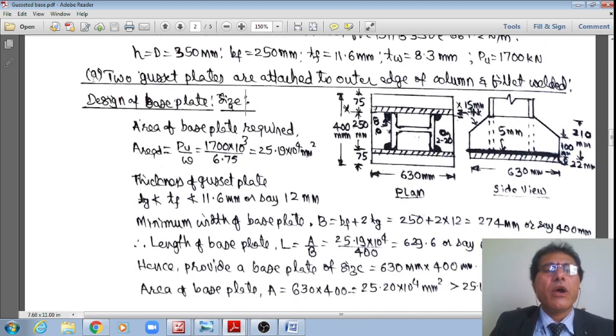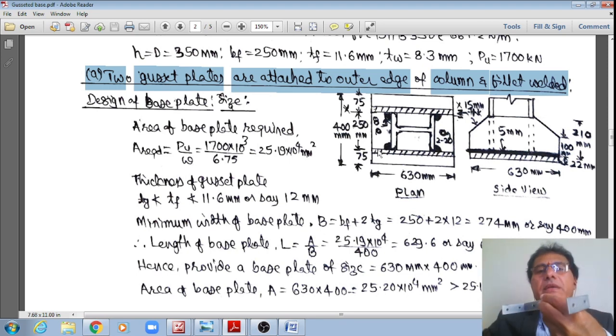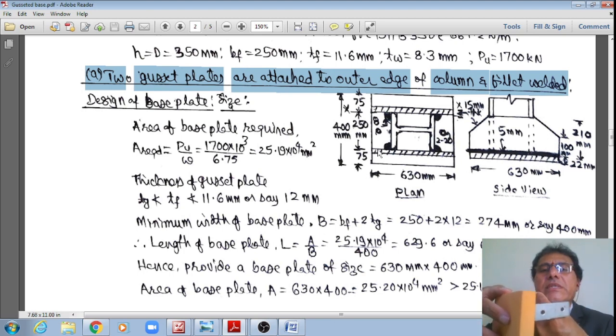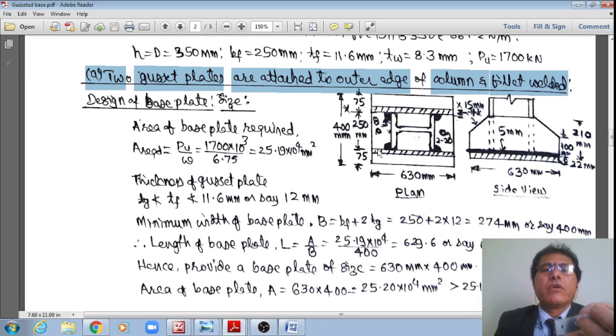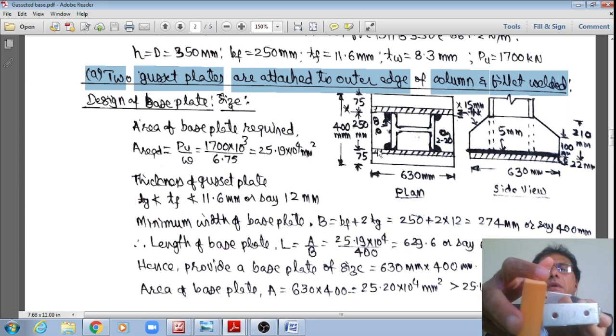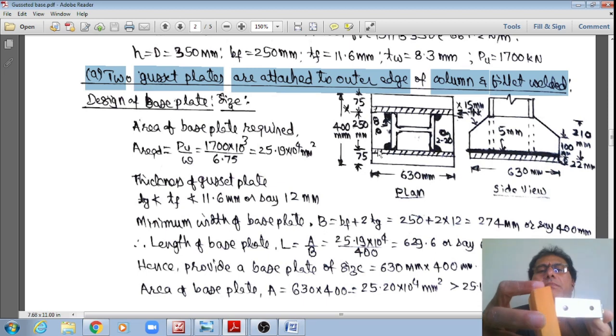Now what I am trying to do is, in the first case, two gusset plates are attached to the outer edge of the column like this. You can see that these are attached to the outer edges of the column and fillet welded. I am showing the front view as well as the plan view.